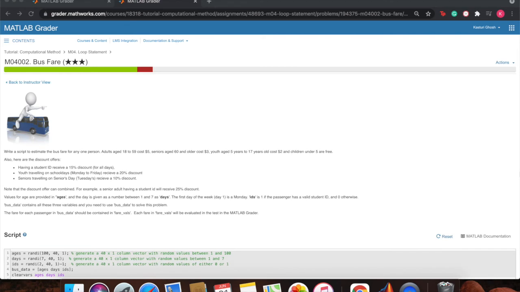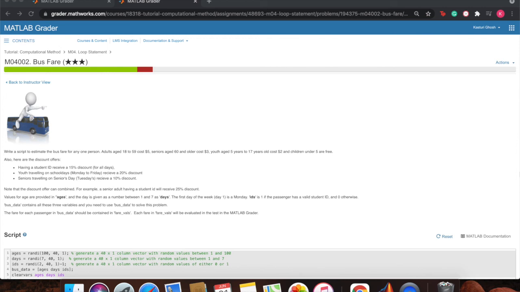An important concept that we've visited in homework 4 is taking the code that we have made for one single person and applying that to multiple people. So a good example of that is the Amazon question. In homework 3, you had learned how to write the code to calculate the total amount for one shopper. And then in homework 4, you took the same code and you put that in a loop to find the final amounts for different shoppers. So that is definitely a really, really important question.